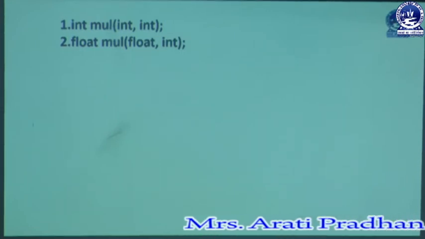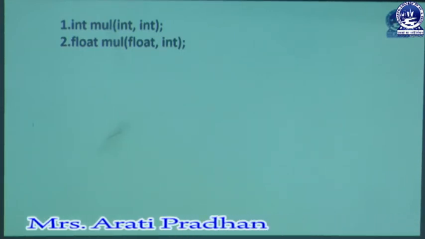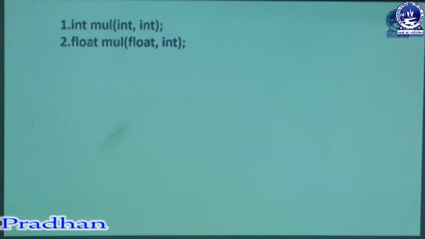You can see int mul(int, int). Here the method name is mul, the return type is int, and there are two parameters. Then float mul is the name of the function, the return type is float. Here I have used float and int, two parameters. Here also two parameters, but here both are int type, and here one is float and one is int type.